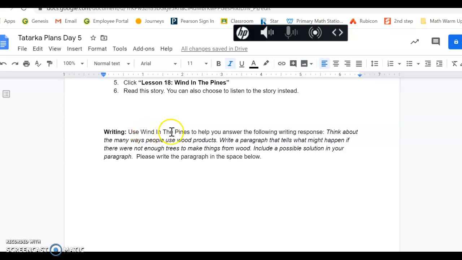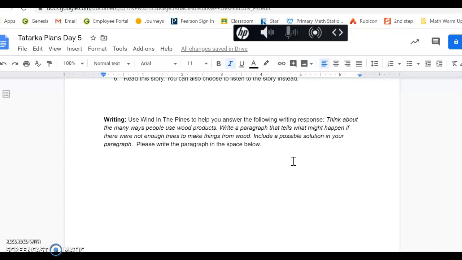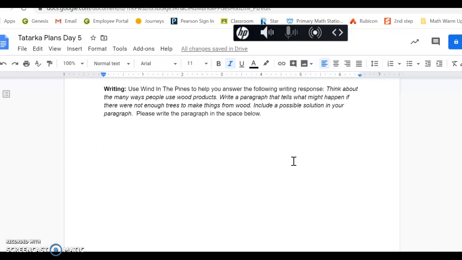So it says, use Wind in the Pines to help you answer the following writing response. Think about the many ways people use wood products. Write a paragraph that tells what might happen if there were not enough trees to make things from wood. You're going to include a possible solution in your paragraph. So the solution could be your own idea for how could we make sure there are enough trees to make wood, or what could we do if we didn't have trees. This is a little bit creative, but you should still be basing your ideas off the things that you read in the Wind in the Pines story.